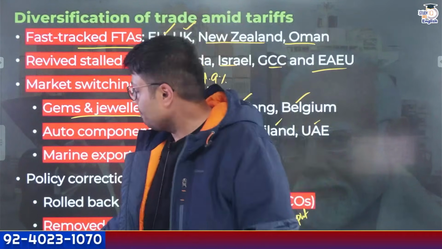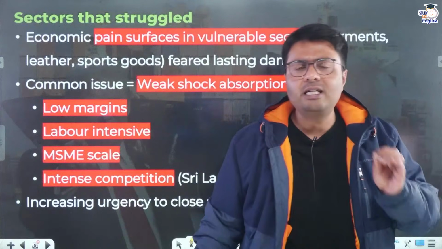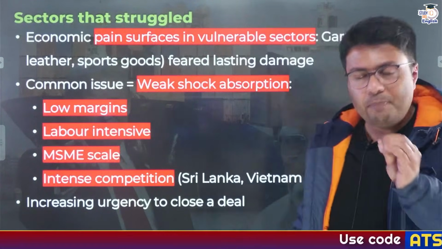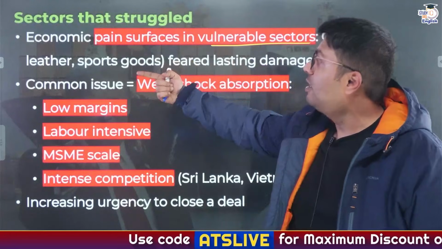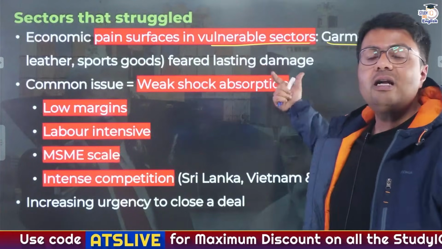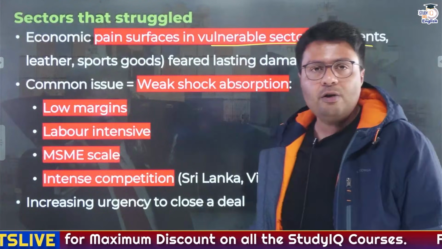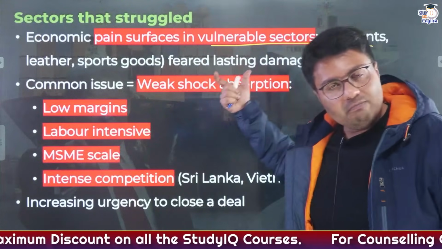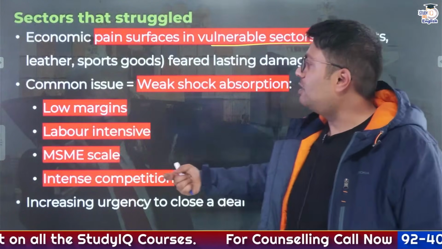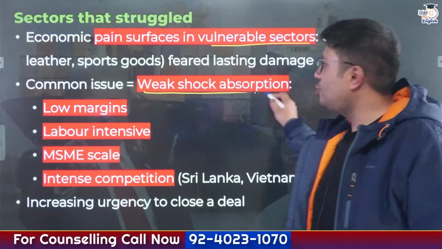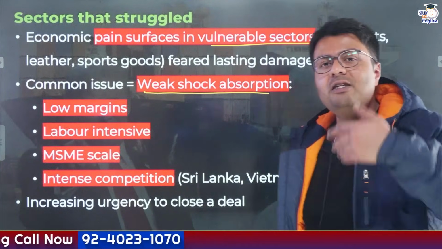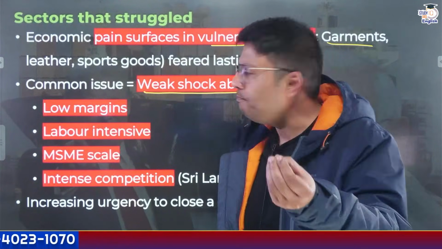in the United States. Similarly, there are many industries that struggled at the same time. The pain actually surfaced in vulnerable sectors, garments being one of them, leather, sport goods. These feared lasting damage. Now, there is a very good reason for why these industries are called vulnerable industries. First of all, these industries have a very weak shock absorption capacity because they work on very low margins.